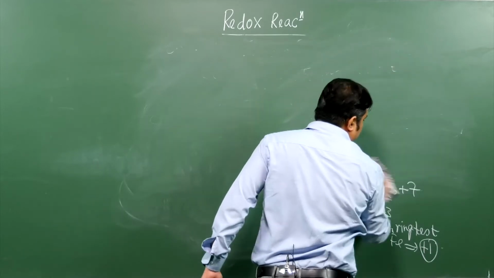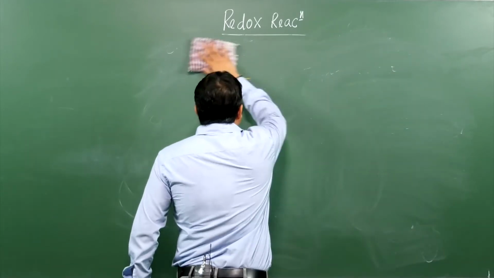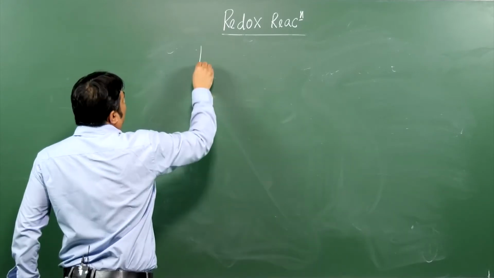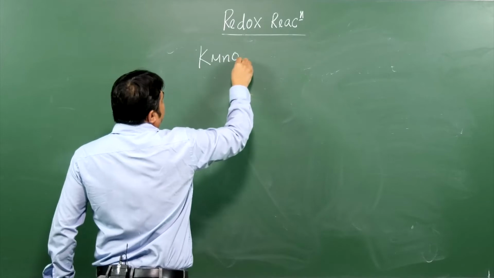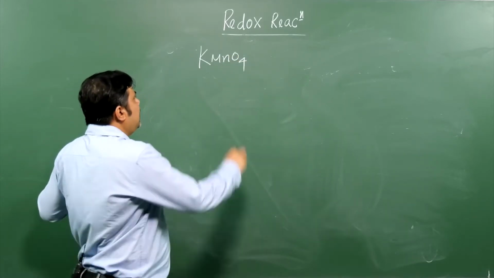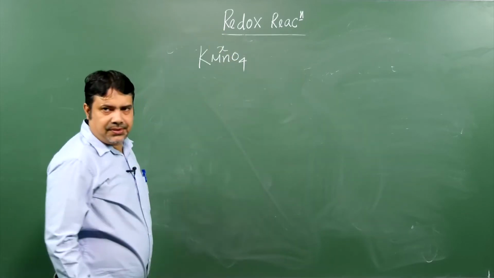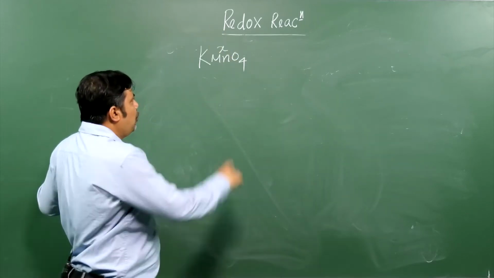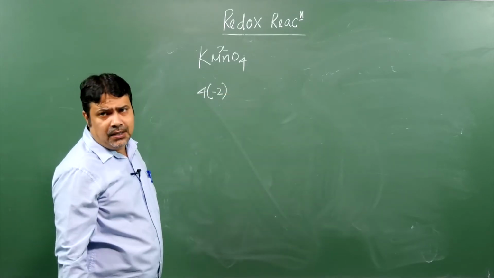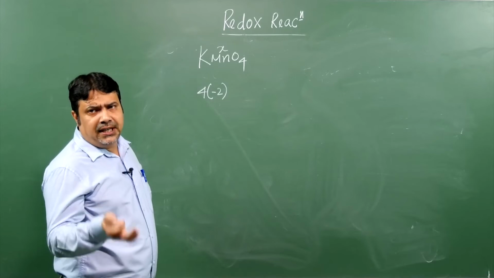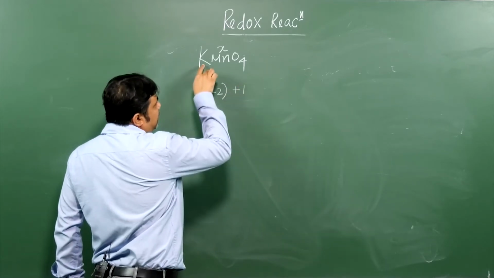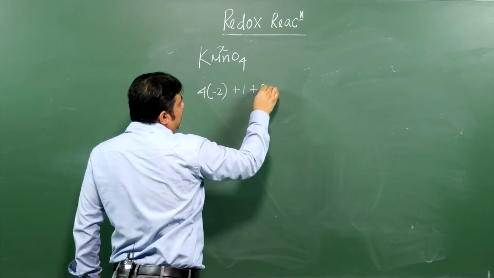Suppose I am giving you potassium permanganate. What is the oxidation state of manganese over here? If you don't know, you can find it in a methodical way. Let the oxidation state of manganese be X. The overall molecule is neutral. How many oxygen, my dear? 4 into -2. Generally oxygen is -2 in the oxide form, whereas in peroxide it is -1 and in superoxide it is -1/2. Potassium is +1, one potassium, plus the oxidation state of manganese, X.